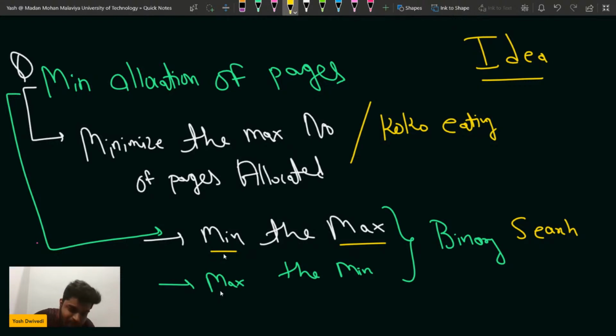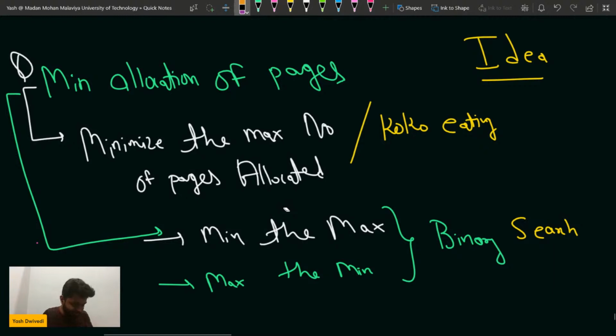whenever you have to minimize the maximum allocation of books, then you use binary search. Whenever you have to maximize the minimum, find the maximum value of the minimum that can be possible, then also you use binary search. That is why I'm using binary search here, because I have to minimize the maximum length that I'm going to remove. Is this part clear?